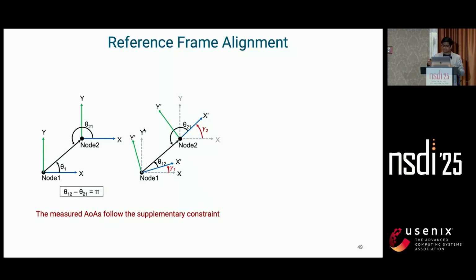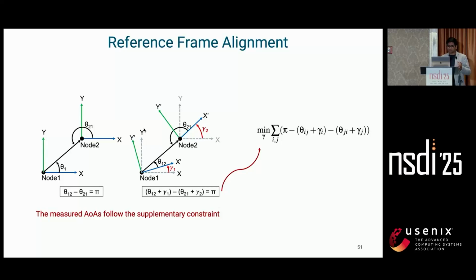However, in practice, most of these nodes might be rotated by an unknown offset, and if we take these into account, this is what the corrected constraint equation becomes. So finally, we solve for orientations again as an optimization problem, and we treat these orientation offsets for all the nodes in the network, and it all aligns into a globally consistent 3D orientation. Of course, in 3D, we have to take care of roll, pitch, and yaw, and so on.